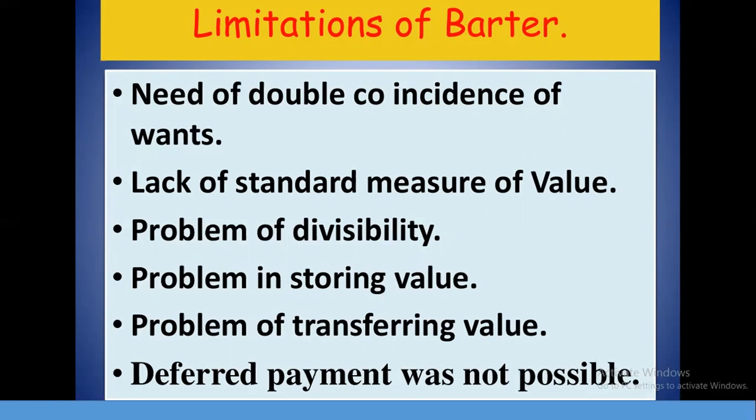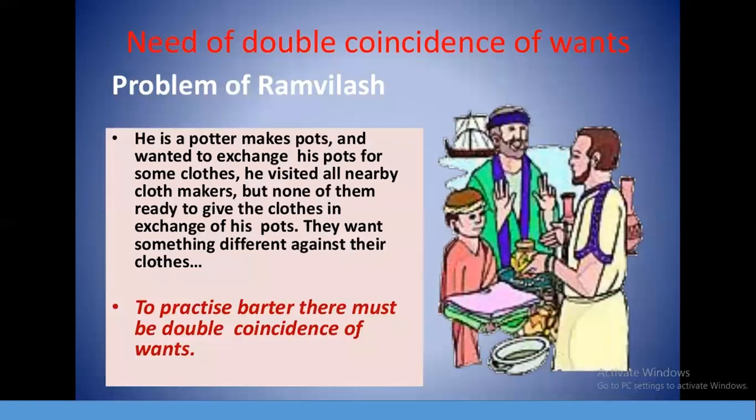Storing value was also a problem here, because money we can store with us, but some equipment or commodities get destroyed very fast, and that creates a problem for the person. So these are some of the limitations of barter. As I told, this is an example of the need of double coincidence of wants. You can see the example here.